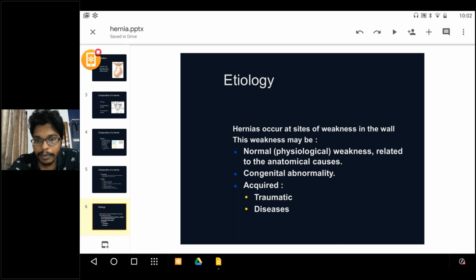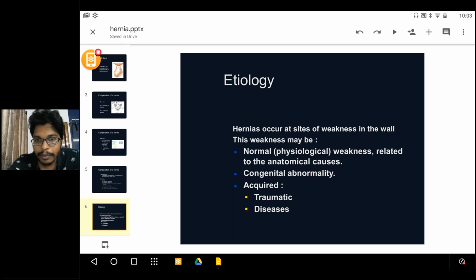If the patient has a previous history of laparotomy, and it is not closed properly, or it is closed properly but infection is there, then weakness of the abdominal wall is present, and through that a hernia will occur.